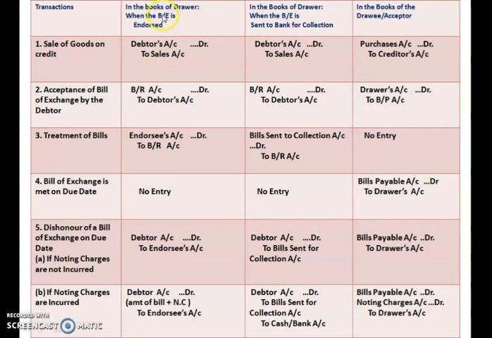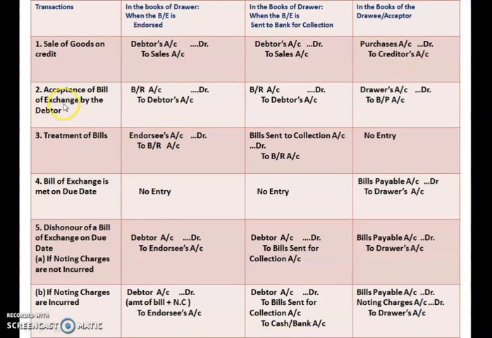In both the cases, that is when the bill is endorsed as well as when the bill is sent for collection, the drawer's entry will be debtor account debited to sales account. And what will be the journal entry in the books of drawee? For him it is a purchase, credit purchase to creditor account.